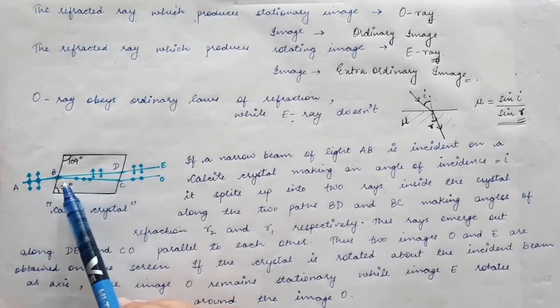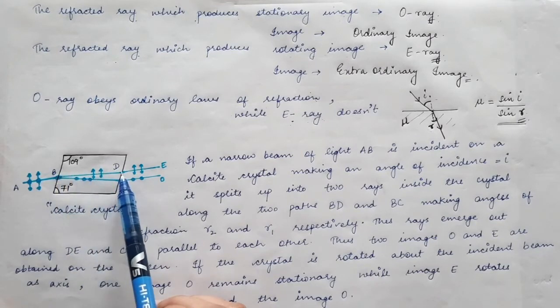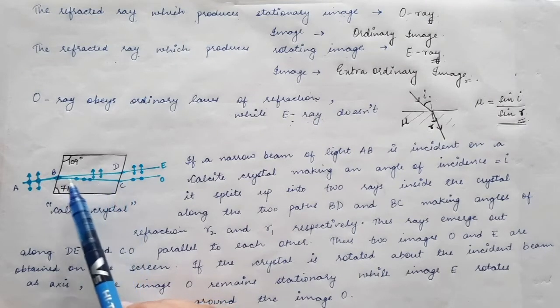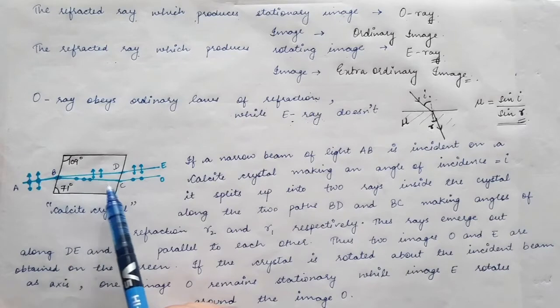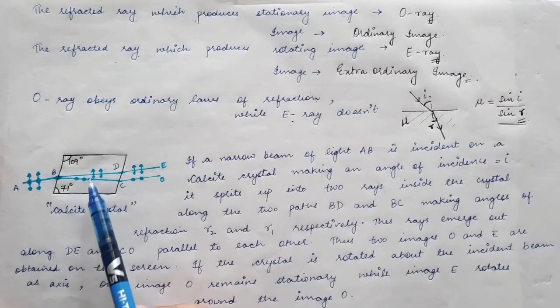Of the two rays, the ray BD will have its vibrations of electric field in the plane of the paper, whereas the ray BC will have its vibrations perpendicular to the plane of the paper. So the vibrations of the electric field are different for both rays.